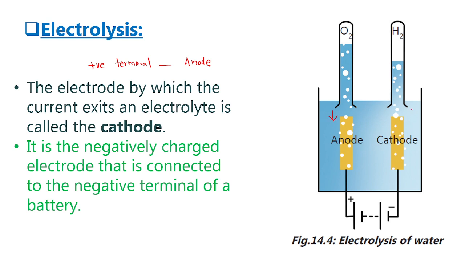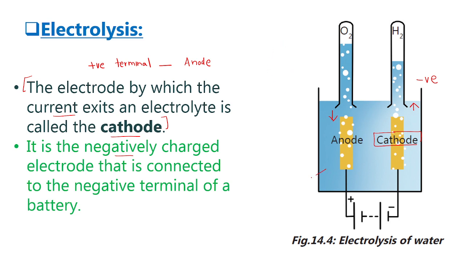Now, the terminal through which electric current will come out of the electrolyte is termed the negative terminal, and the name for this is cathode. So what is cathode? The electrode by which the current will exit from an electrolyte is termed cathode, and it is the negatively charged electrode that is connected to the negative terminal of the battery. So these are the components.